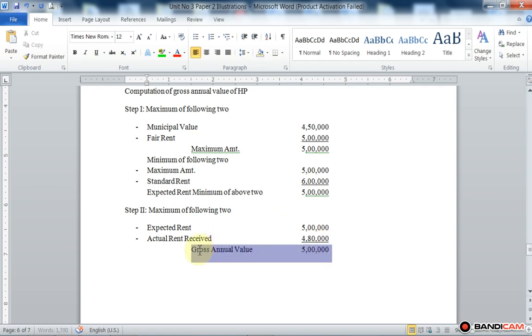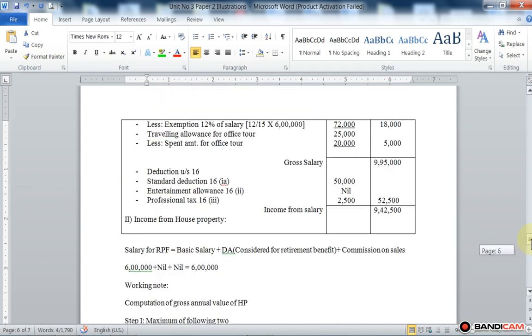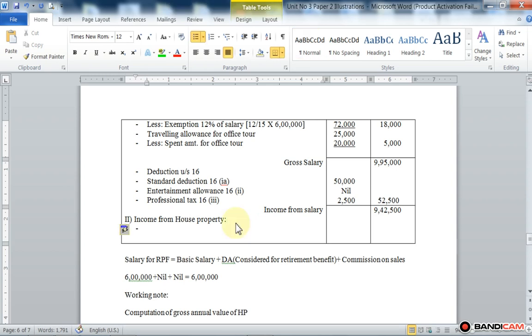Got it? So it is very easy to compute the gross annual value of the house property. Now here, gross annual value in the inner column is 5 lakh.